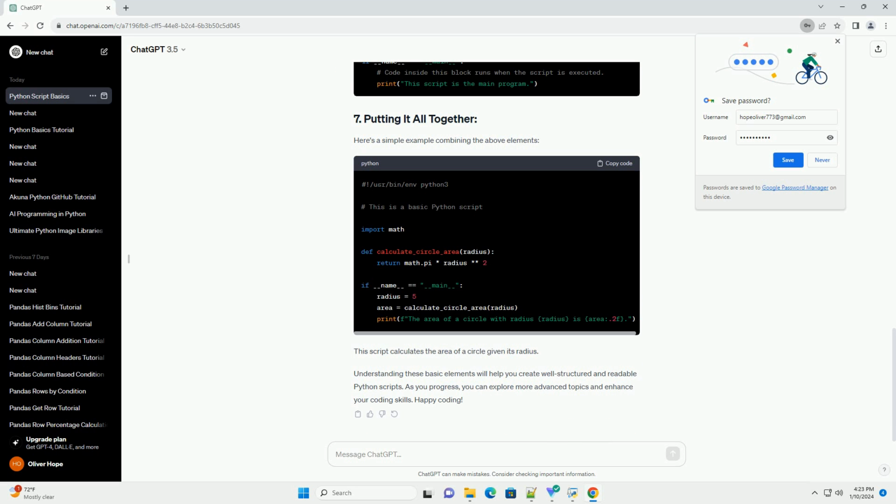Functions are blocks of reusable code. They help in organizing your code and making it more modular.